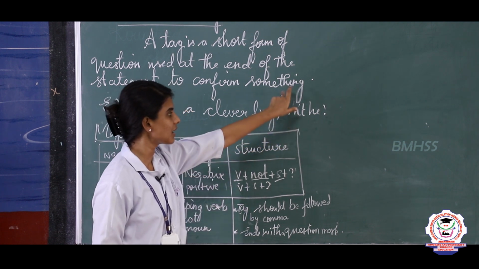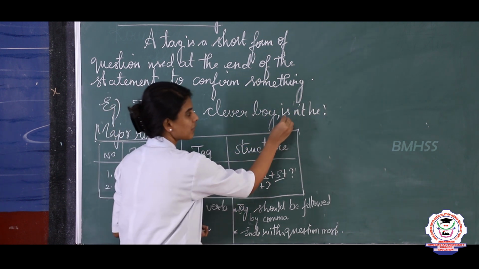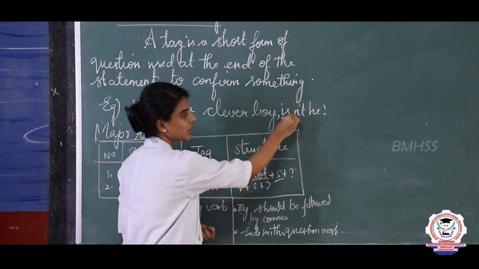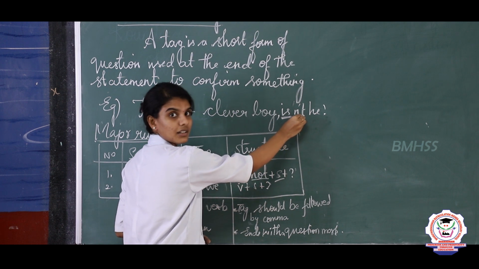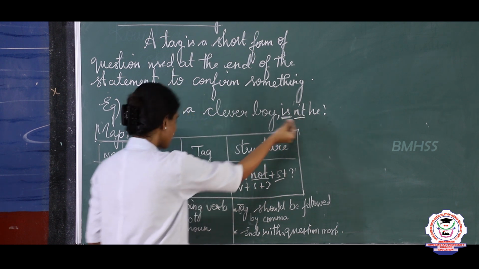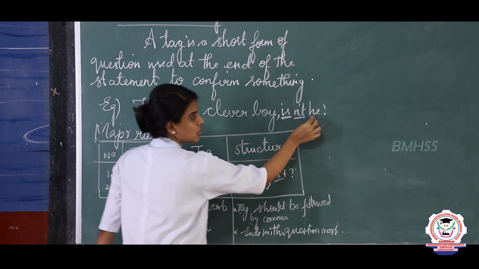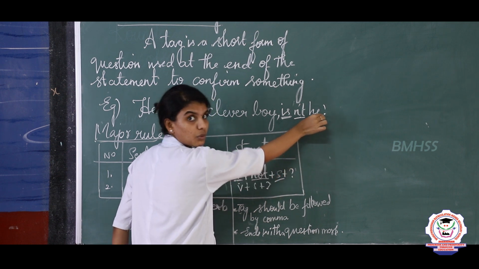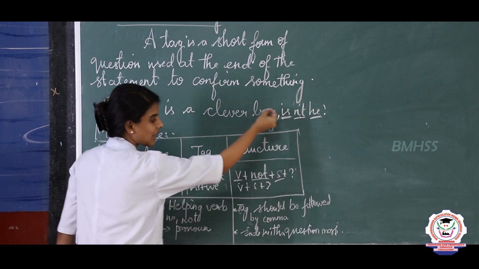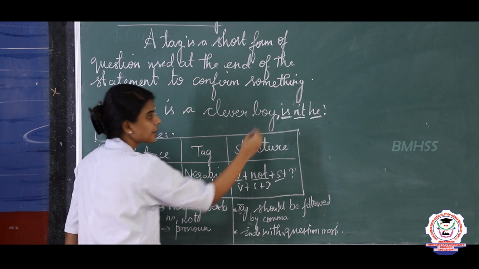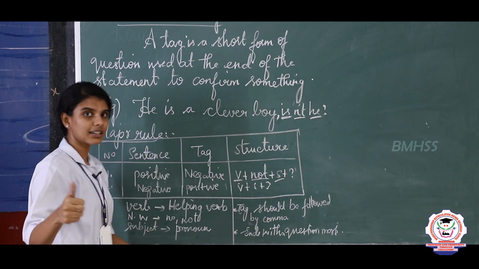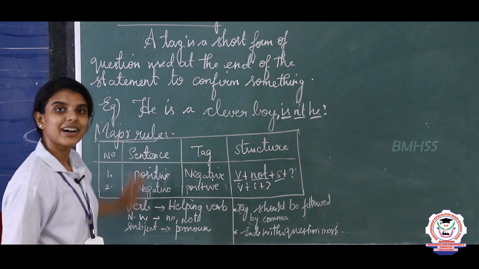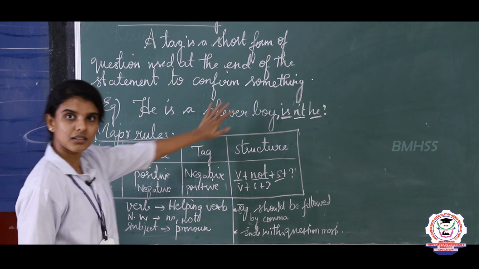So, the verb should be in the form of helping verb, and there should always be a negative word which should be in a contracted form. Okay. Then there should always be a subjective pronoun in the tag, and the tag should be followed by comma, and finally it should end with a question mark. Clear?